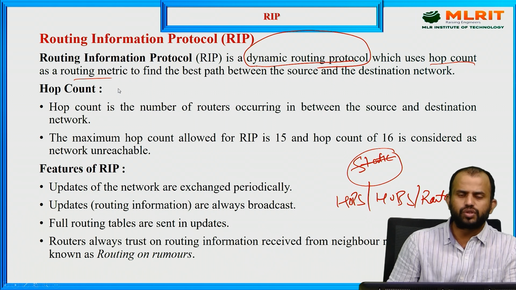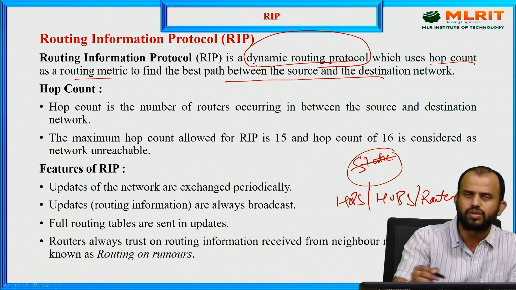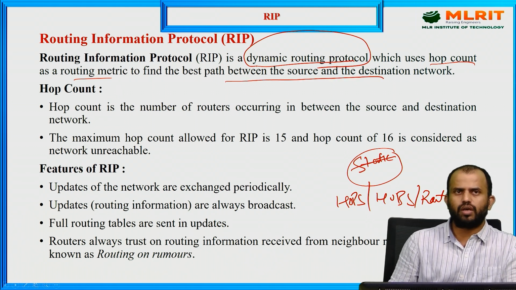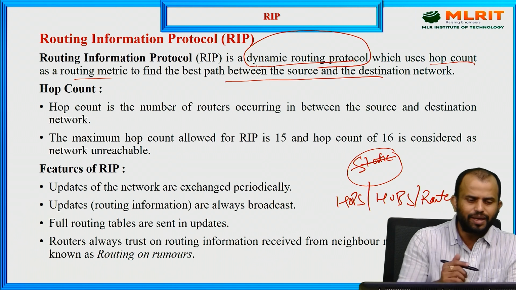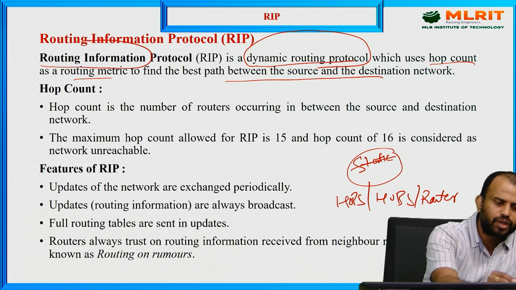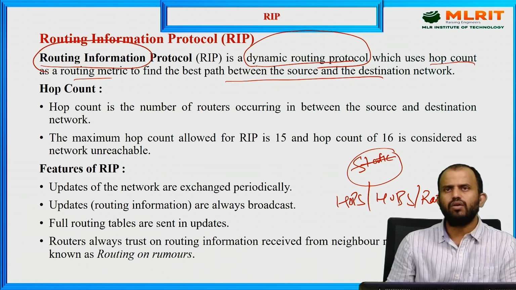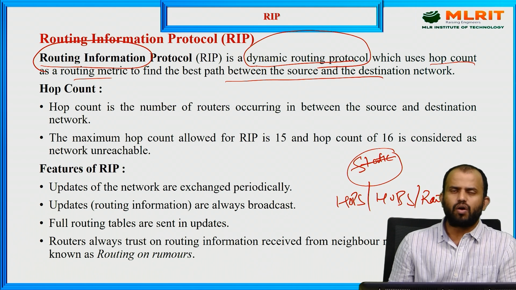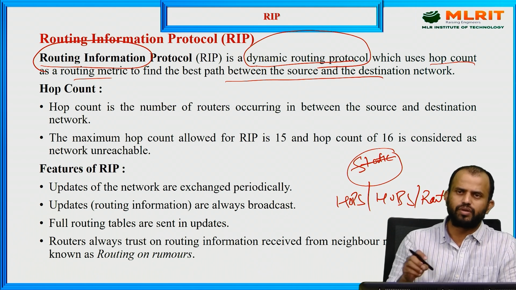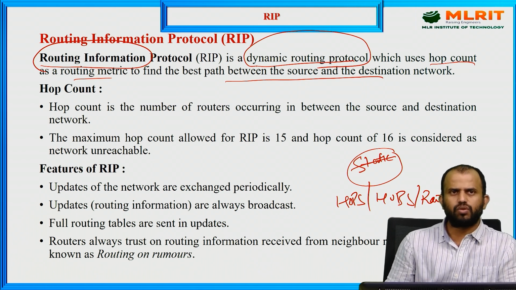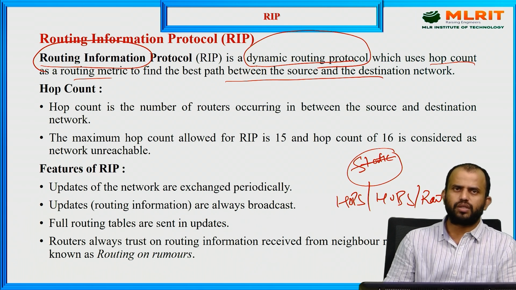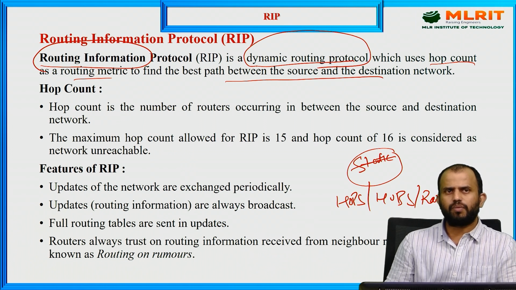From that we have to choose the best path between the source and destination network, and that we call the Routing Information Protocol. The name itself says routing information. So it has to maintain all the hop count values and all the information, such as how much distance it takes. All the values are noted down, and after this it has to find the best path for information transmitted from source to destination.